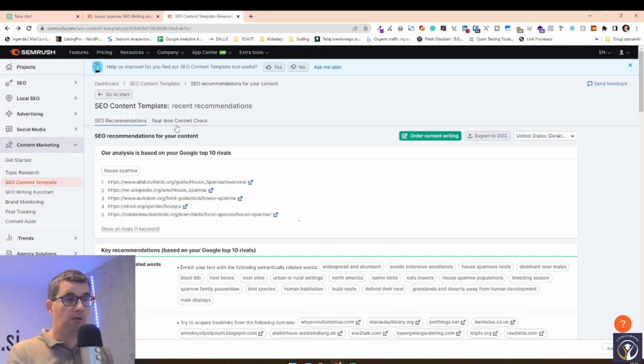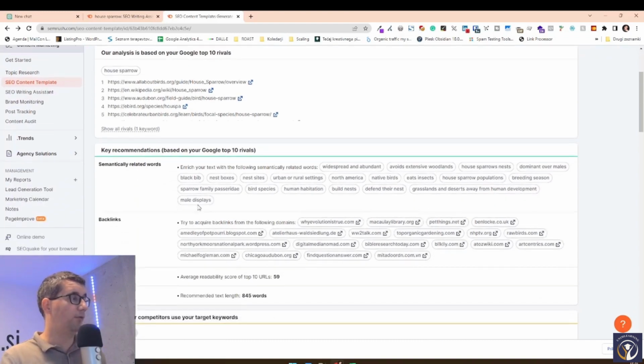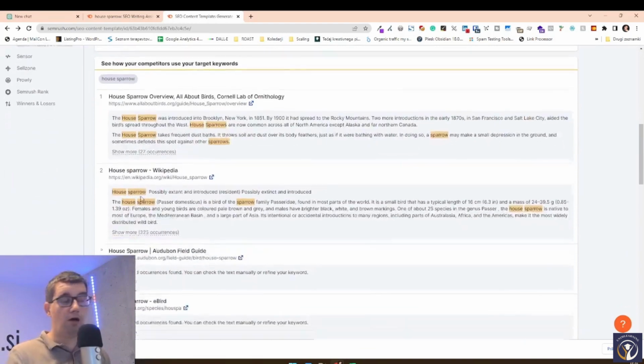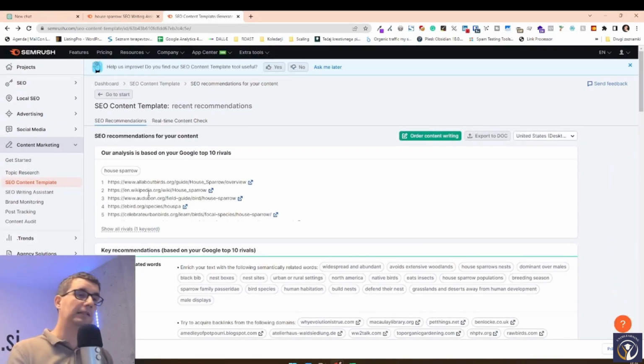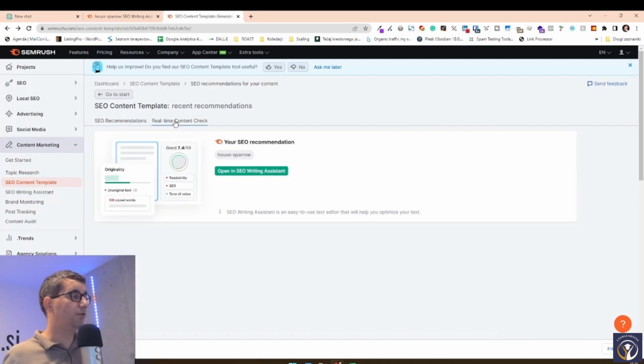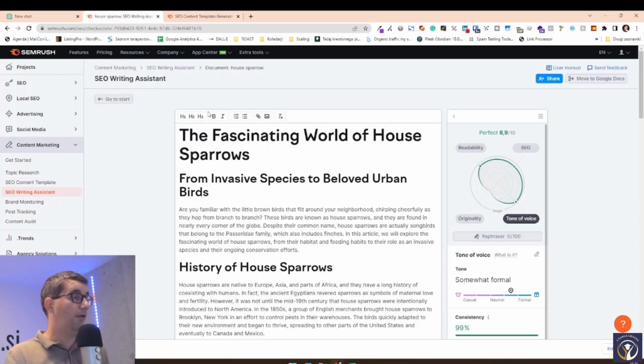Get an SEO content template, and then these tools give you the keywords, how long the article should be, what type, is it readable good enough, are the paragraphs in the right way, subtitles, images, stuff like that. All of that is important. These tools also allow you to paste your already existing article into the tool and give you a result.